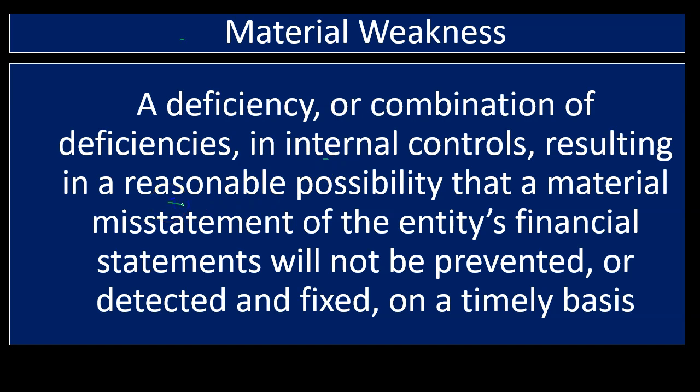So we have our term reasonable possibility for a reasonable person to think that a material misstatement, so now we have a misstatement that is material in nature, which are the ones that we as auditors are, of course, most concerned of, of the entity's financial statements, which is what we are auditing, will not be prevented or detected and fixed, which means there might be a material misstatement that the control will not be picking up on a timely basis. So that's the material weakness.